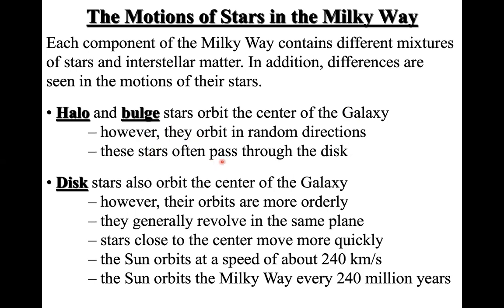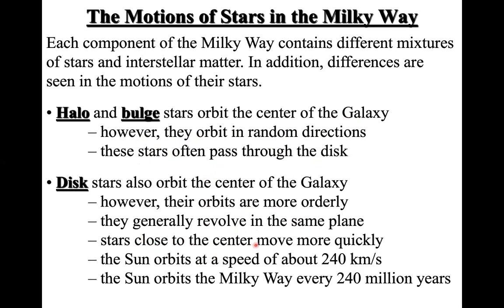These stars often pass through the disk. But if you look at the disk, the stars also orbit the center of the galaxy, but their orbits are more ordered, and they generally revolve in the same plane. And I have mentioned the sun is actually one of those stars that orbit in the galaxy.